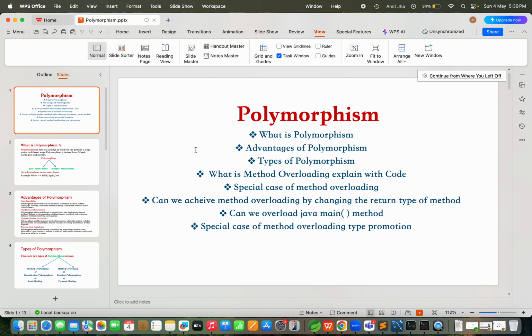So this polymorphism we should know, right? Because this is the most important concept in our Java implementation. In every implementation, this concept we are going to use.